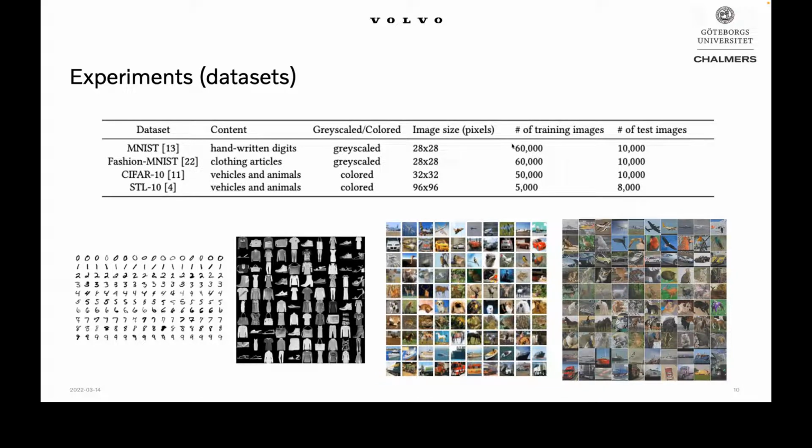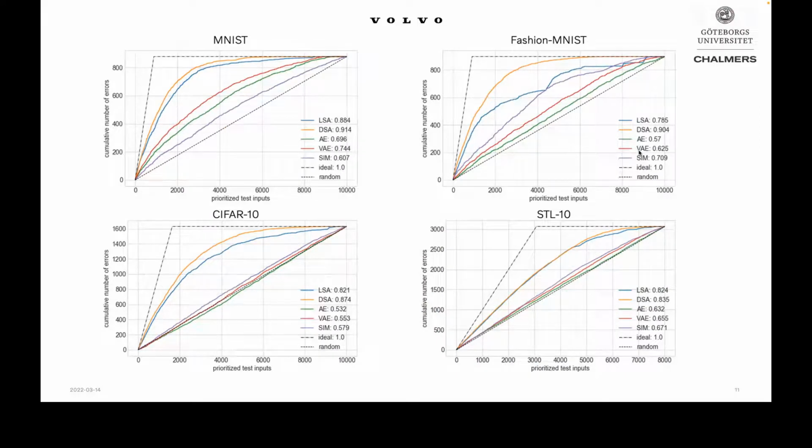So the system under test was trained using the training images, and then we tested this system on the test images. But firstly, we prioritized these test images before testing, using the 3 different techniques which I explained just before. And this slide is probably the most important slide describing the results. I will spend a few minutes here explaining how we actually measure the efficiency, so how well the technique sorts the test inputs.